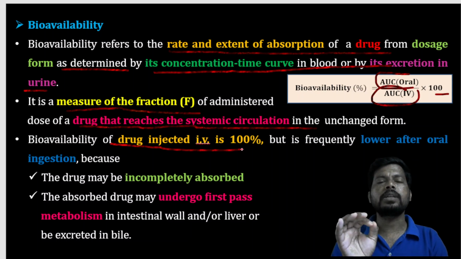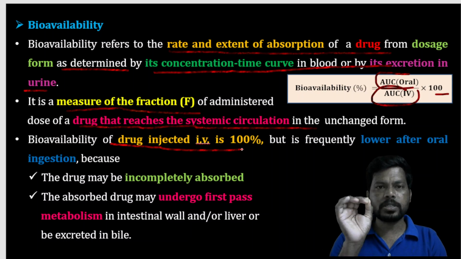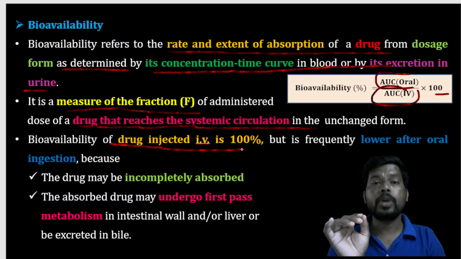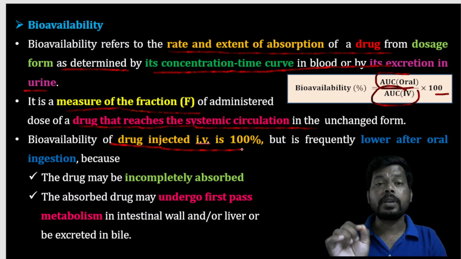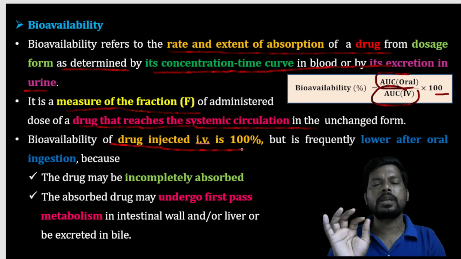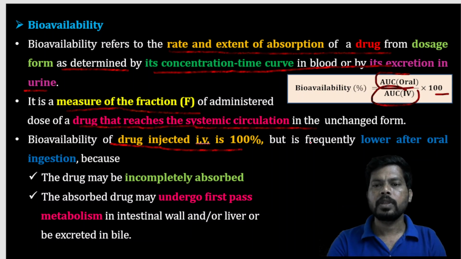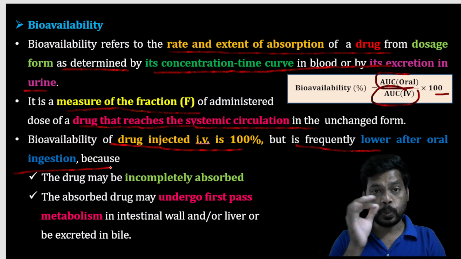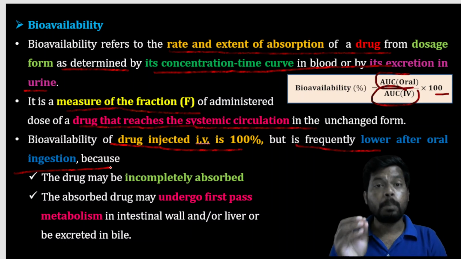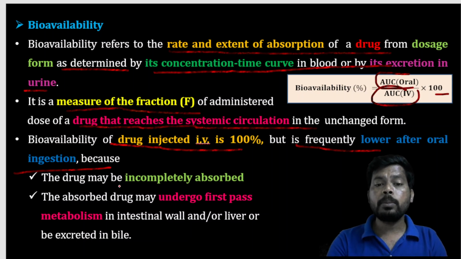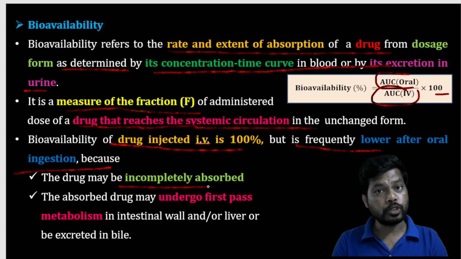The drugs taken by the intravenous route have 100% bioavailability, because here the drug is directly taken into the blood. But if you are taking through the oral route, there is a chance of degradation or inactivation in the GIT and liver. So there is a decreased concentration of drug in the blood. But in case of intravenous, 100% bioavailability. It is frequently lower after oral administration. So through the IV route 100% bioavailability, but through the oral route the bioavailability may decrease because the drug may be incompletely absorbed, no proper absorption of drug.